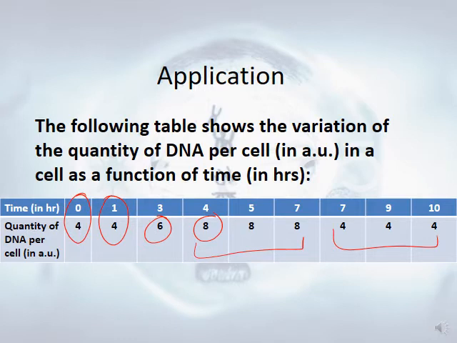So as time passes from 0 to 1 hour, the quantity of DNA per cell remains constant at 4 AU. Then as time increases from 1 to 4, the quantity of DNA increases from 4 to 8 AU and it remains constant until the 7th hour, where it decreases to 4 AU. So the cell cycle here lasts from 0 to the 7th hour. So the duration of the cell cycle is 7 hours. All of you know that the duration of the cell cycle is duration of interphase plus duration of mitosis.